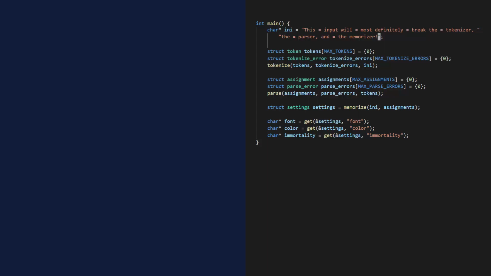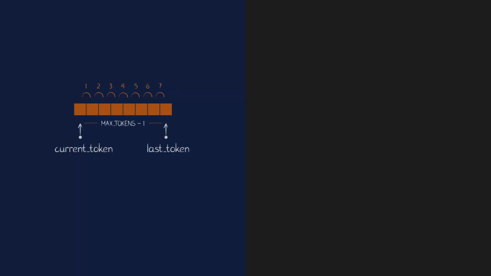I sense the risk of off by 1 error, so let's think this through carefully. Right now, the array I have has 8 items, because max tokens is 8. When the tokenizer starts, current token points to the first token. What I want to know is what is the address of the last token I can write to. If I move 8 tokens ahead, I'll be 1 past the last token. So the last token is current token plus 7, or max tokens minus 1.